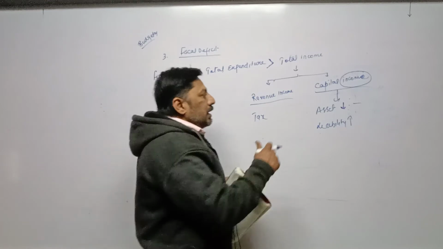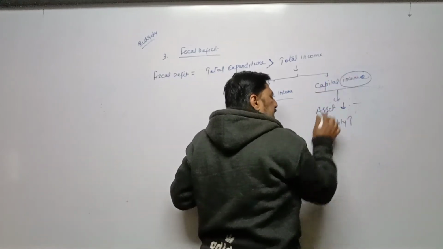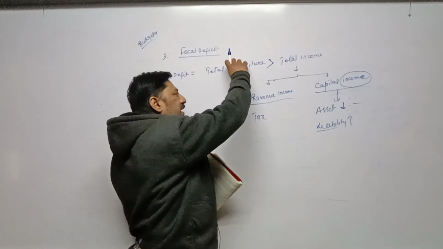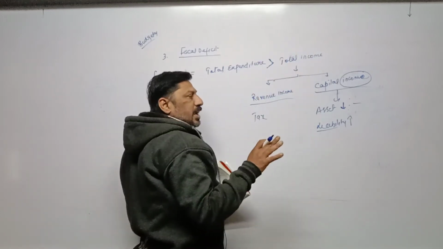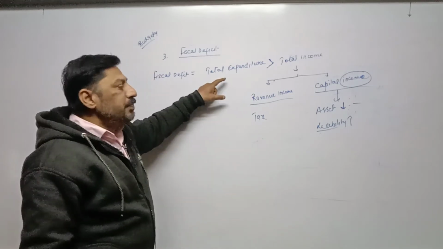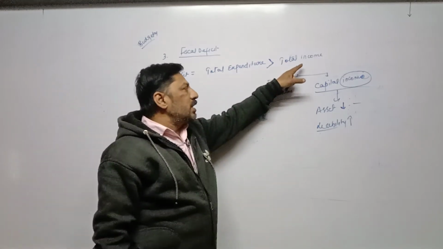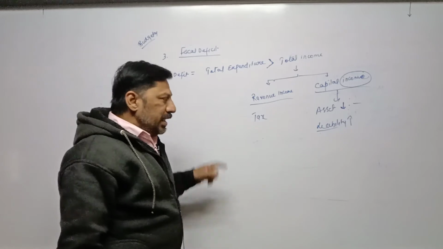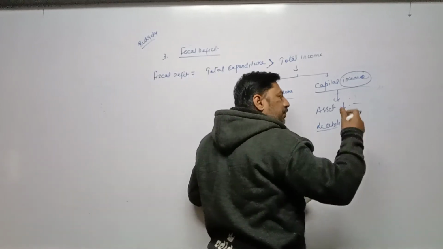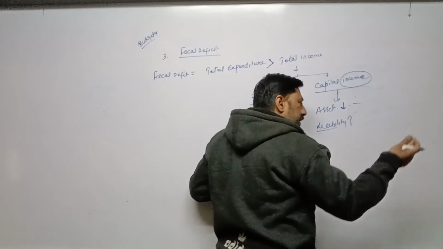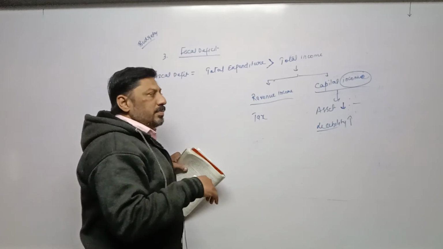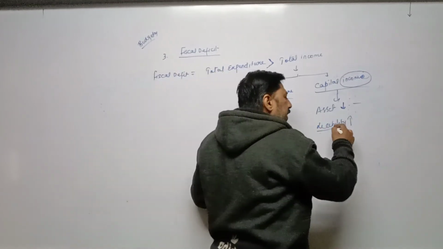Second example of capital income is liability increases. How? Again, when our expenditure is more than our total income, it means government is not in a position to fulfill their expenditures out of total income. In that case, government has to borrow money from foreign companies or foreign governments, or from RBI, and when they are borrowing money, it means their liability increases.